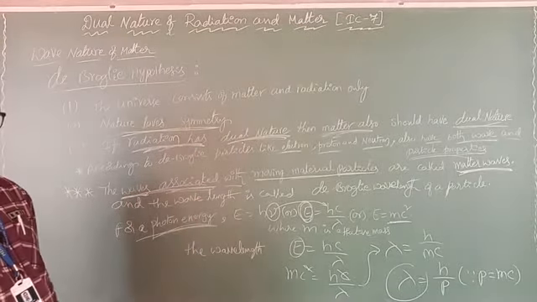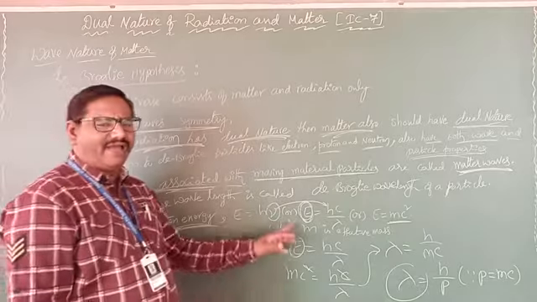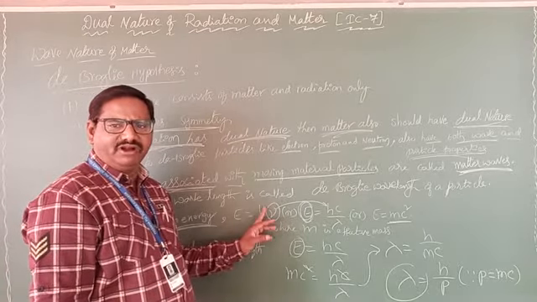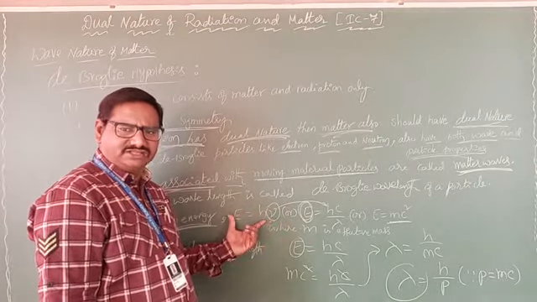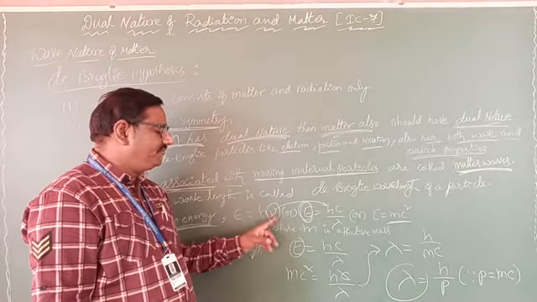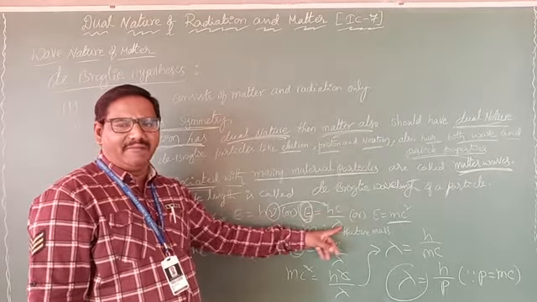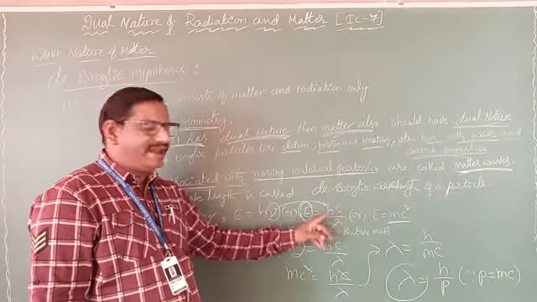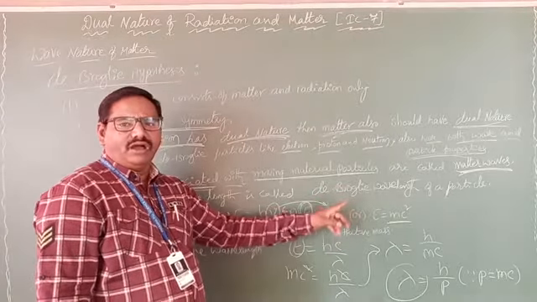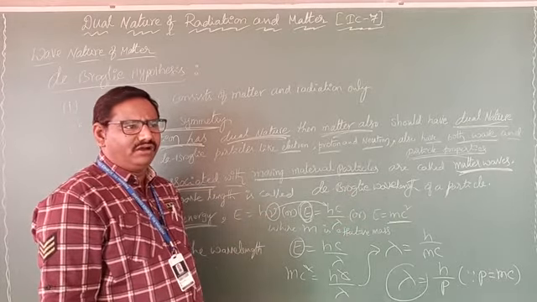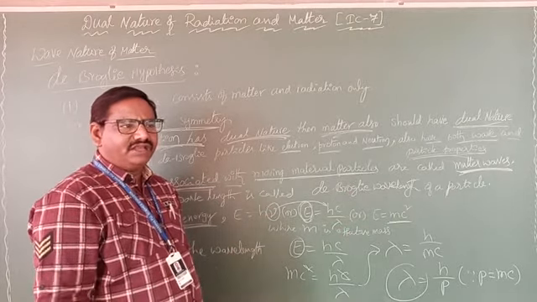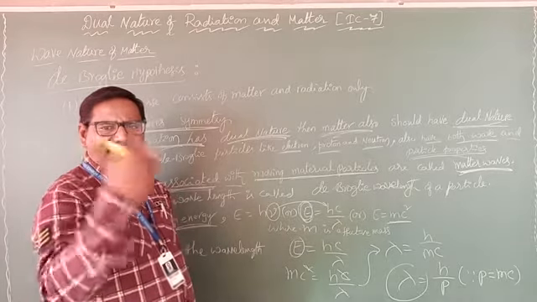Now to derive the de Broglie wavelength, we have a small equation: E equal to h nu. This is the general equation we have discussed many times. Now instead of nu, we can write c by lambda. So E equal to hc by lambda. According to the nature of matter, each and every matter has some energy.